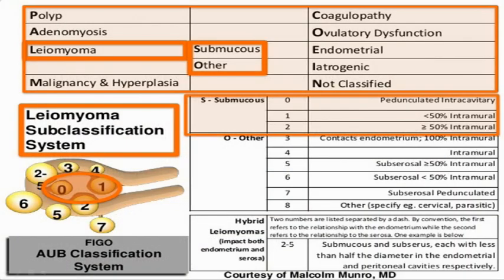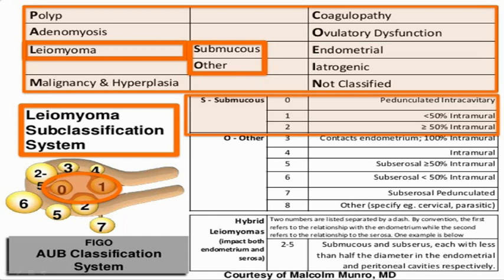So leiomyoma, in the PALM-COEIN classification, we described into submucous and other, and then we classified as 0 pedunculated, 1 less than 50, 2 more than 50, from 3 it is only contacting the endometrium, the 4 is purely intramural, we discussed this, and 5 and 6 are basically subserosal, the 7 becomes purely subserosal, 8 is cervical or parasitic.